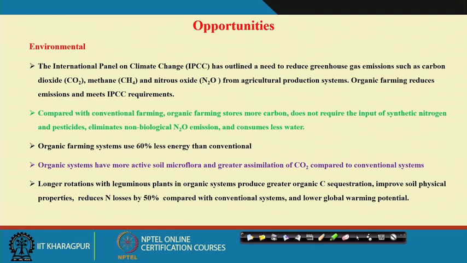And moreover, through this biological N fixation there is sequestration of carbon, as in organic farming we also go for conservation tillage or stubble mulch tillage. So, through carbon sequestration we go for building the soil fertility. In that way we can reduce the N loss by 50%, and also reduce global warming potential, with less emission of greenhouse gases. So, there is less global warming potential due to organic farming.